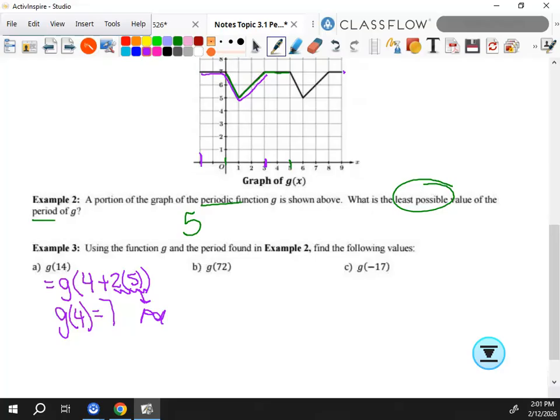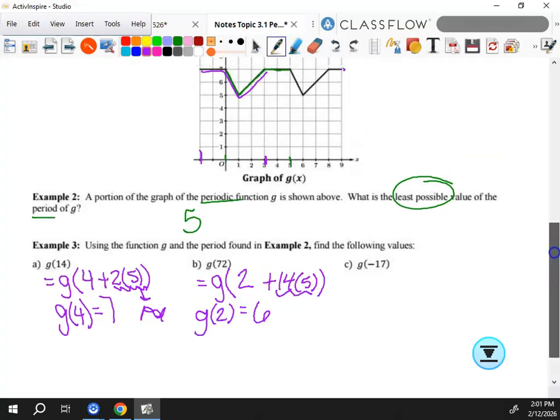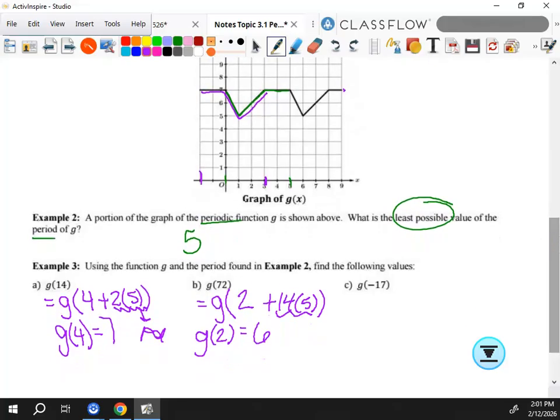All right, so we're going to do the same thing for b. 5 goes into 72 evenly how many times? 14. So I'm going to do plus 14 times 5. Okay, 5 times 14 is what? 70. So I have 2 left over. I'll scroll and then scroll back. So really I'm looking for g of 2, because I get to ignore that, and g of 2 is 6. Y'all understand how this works? Because it's a period.